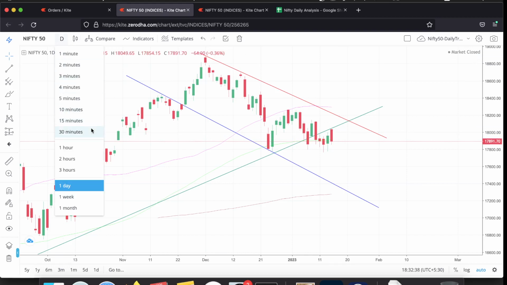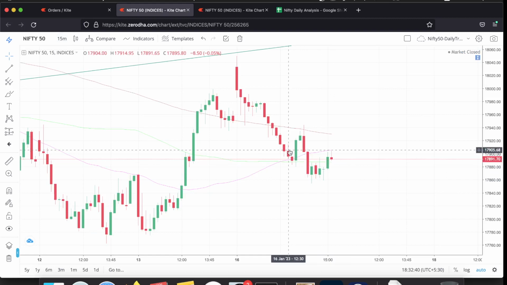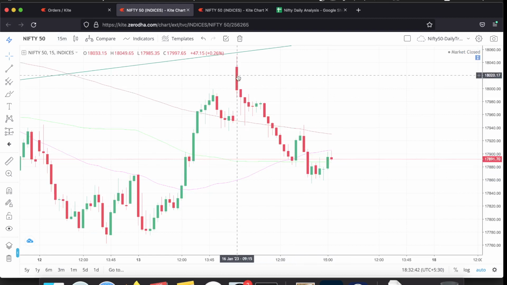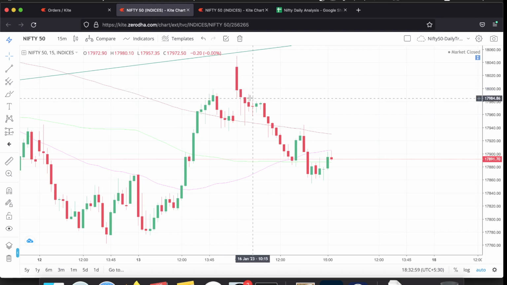That is at the 15-minute level. Within the first 15 minutes itself, Nifty got sold off to below the 18,000 level, and it never sustained after that. It never came back to the 18K level.